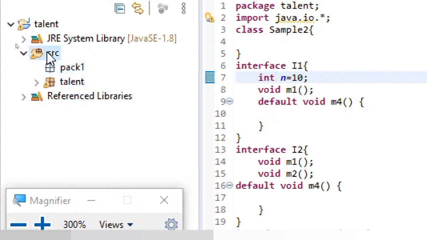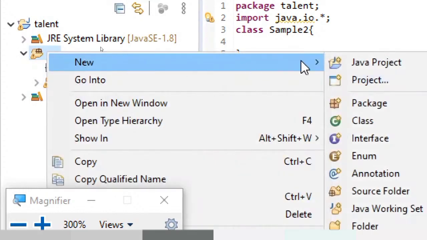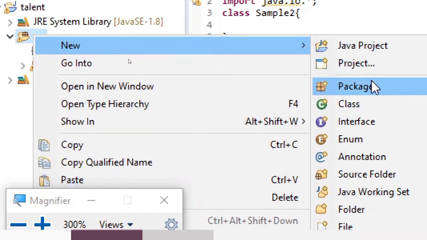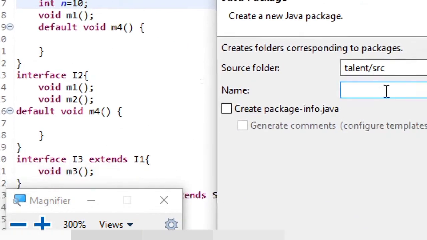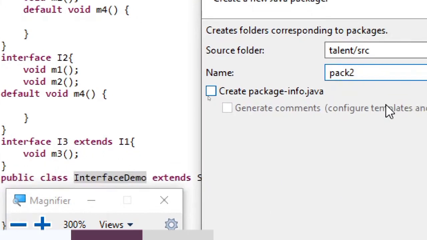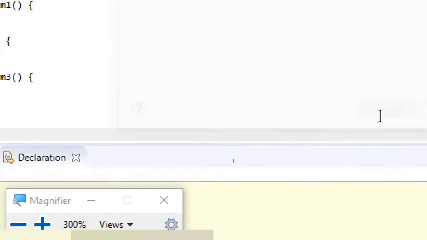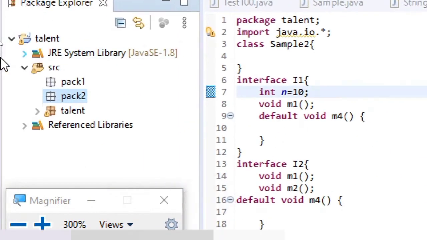Let us create one more package for better understanding of how these access specifiers are useful. This one I'm naming pack2, and then click on Finish. Now you can see two packages are created.